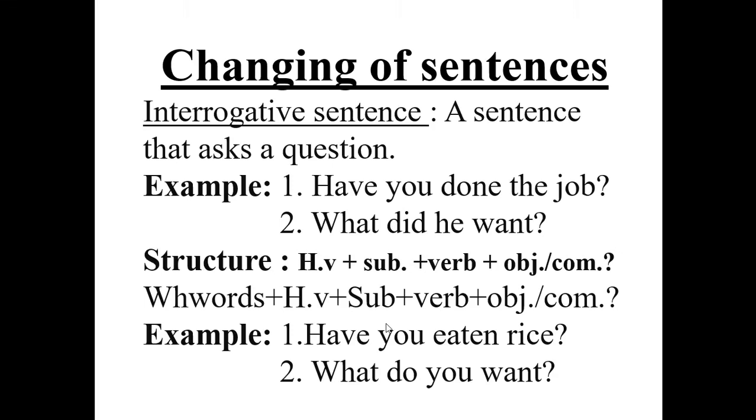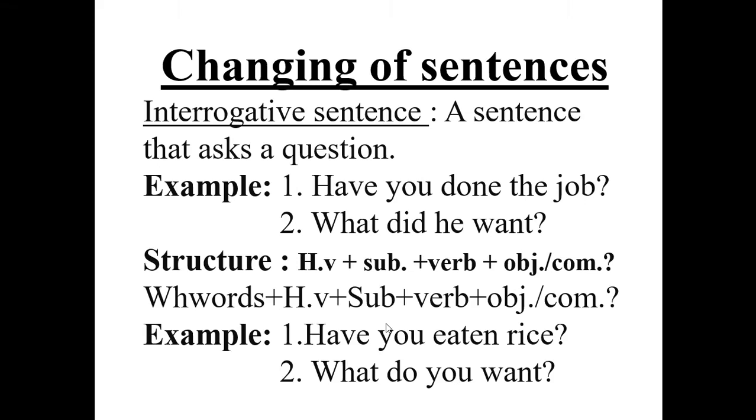Interrogative sentence. What is interrogative sentence? Interrogative sentence is a sentence that asks a question. That is, a sentence that asks a question is called interrogative sentence. For example, have you done the job? It's an interrogative sentence. And the second example is, what did he want? The structure of interrogative sentence is a little bit different from the assertive sentence.